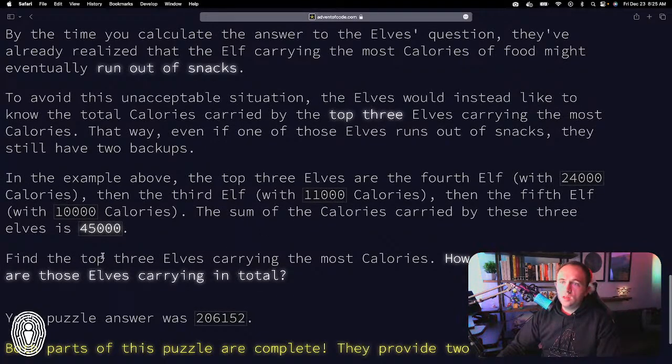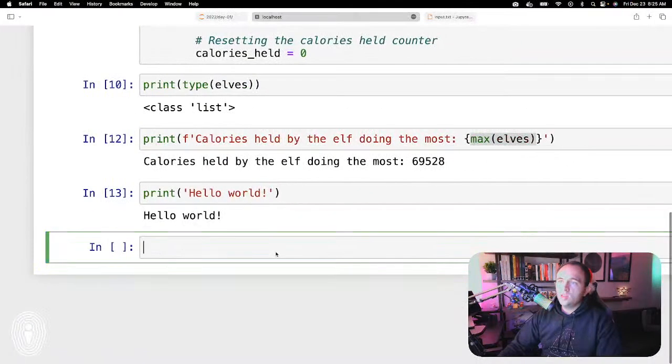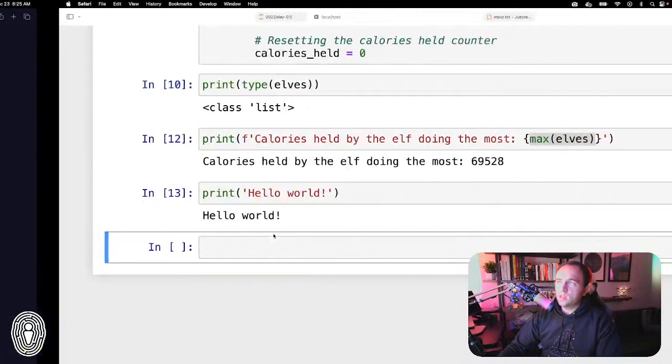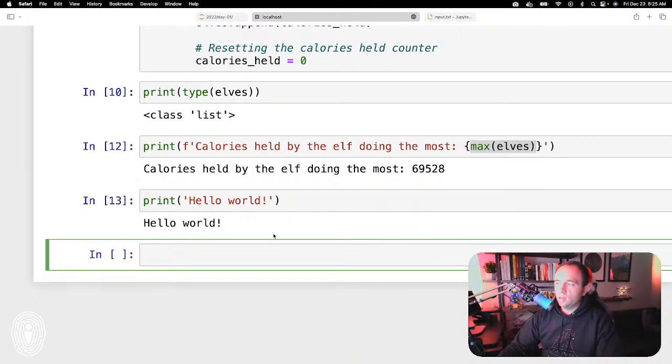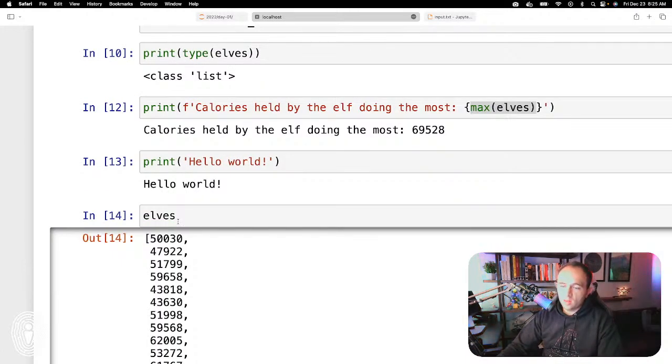So how many calories? All right, so find the top elves carrying the most calories. So this one's actually pretty easy. Basically it's saying, okay, we need to find the elves that are carrying the most. We can just continue off of what we already did here, because if you recall, this is already the list of the elves that are carrying the most. So the only thing that we need to do is grab the top 3 elves.